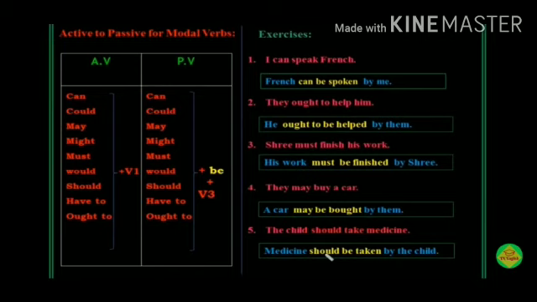Now see the examples. I can speak French. French can be spoken by me. They ought to help him. He ought to be helped by them. Shri must finish his work. His work must be finished by Shri. They may buy a car. A car may be bought by them. The child should take medicine. Medicine should be taken by the child.